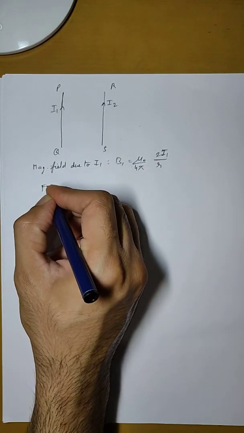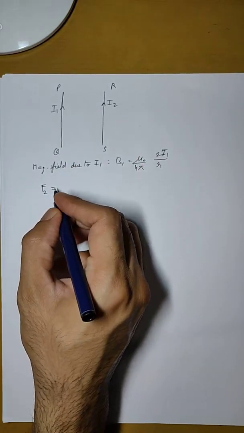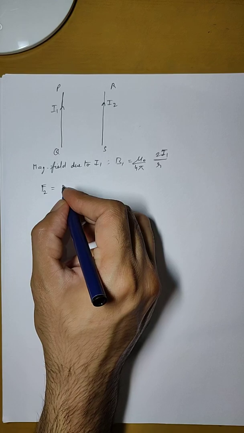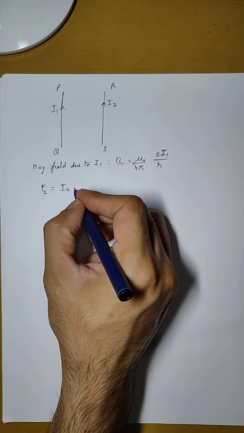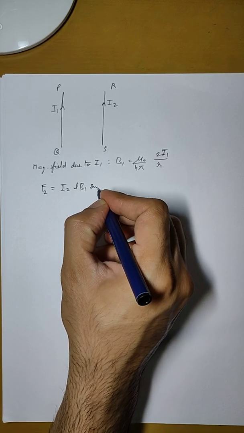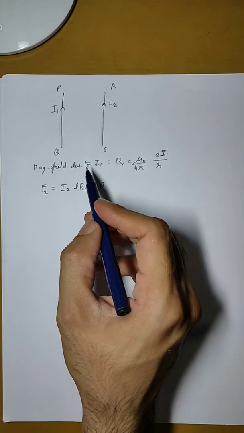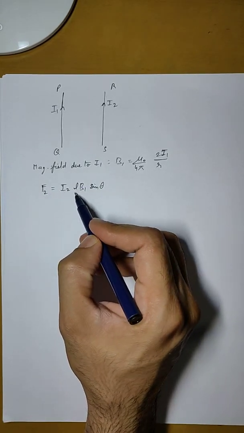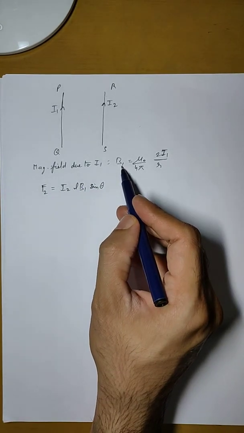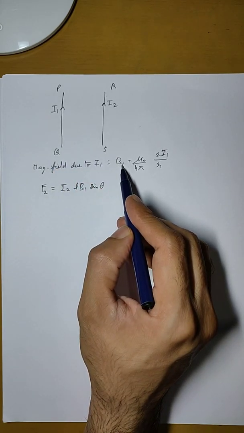Let us say the force on the second conductor will be equal to I2 L B1 sine theta. Now make sure you understand which notations we have taken. B1 is the magnetic field due to I1. So there will be a direction of B1.